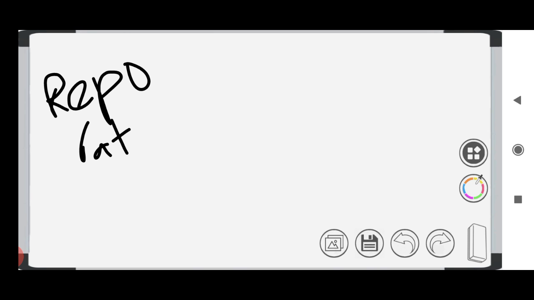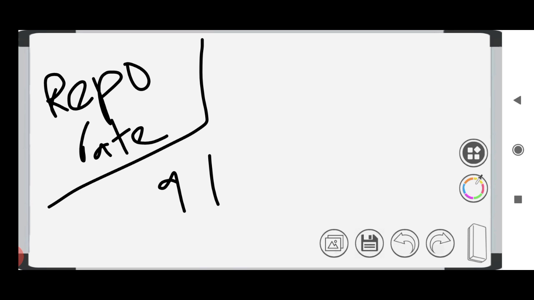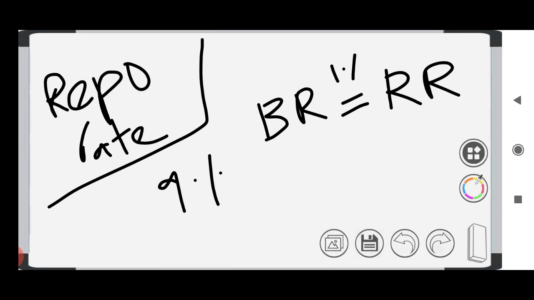Then what is repo rate? Repo rate is the interest rate charged by the RBI for short-term loans. So repo rate and bank rate are almost the same. Bank rate is for long-term loans, whereas repo rate is for short-term loans. So repo rate is around 9%. Actually, there will always be around a 1% difference between bank rate and repo rate.